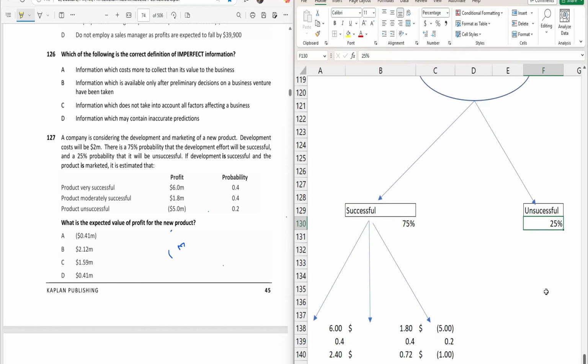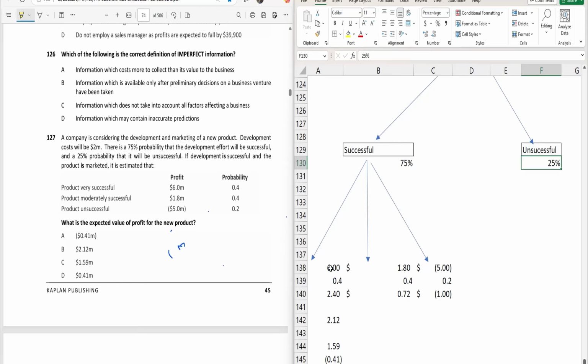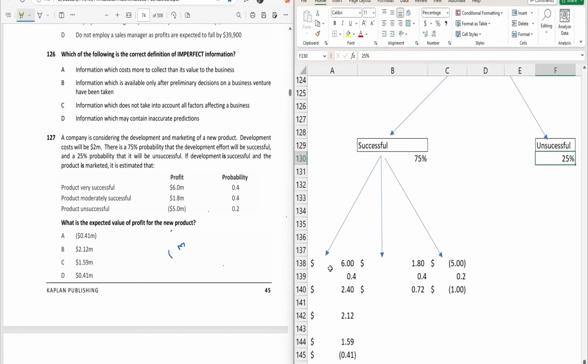Now, if it is successful, again we have three options: very successful, moderately successful, and unsuccessful, right? Very successful has a profit of 6 million, moderately successful has a profit of 1.8, and unsuccessful has a loss of 5, and they have also provided the probability for each one.